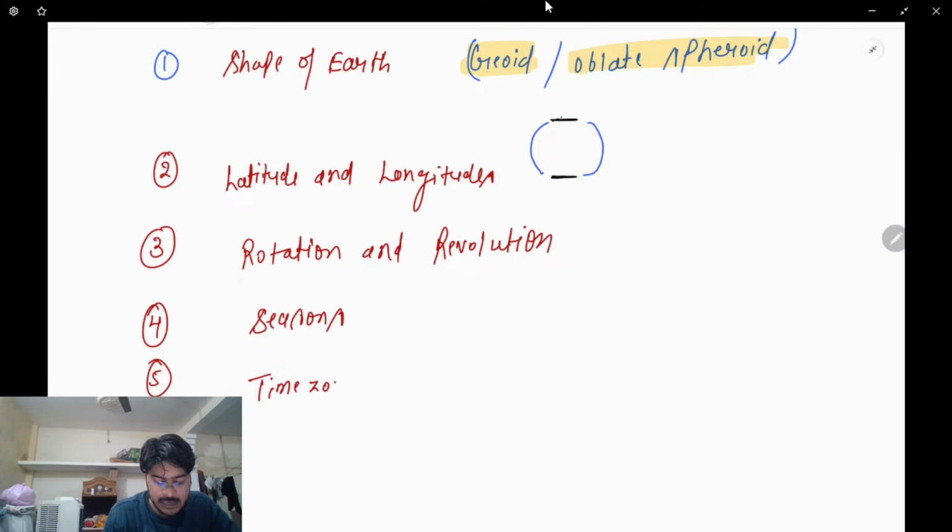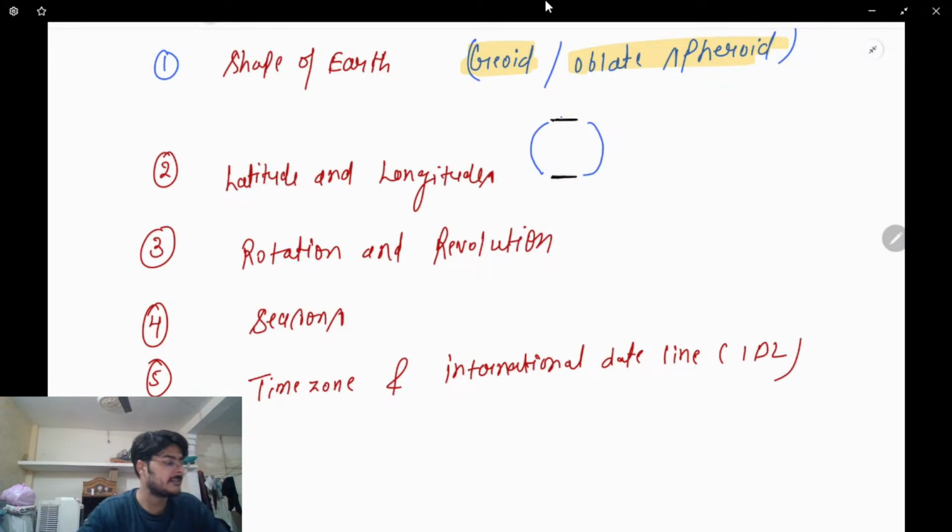The next overall heading that we're going to talk about is the time zone and international dateline. Time zone and international dateline that we're going to study. Time zone, what is a time zone? Time zone means overall the earth has been divided into different times.